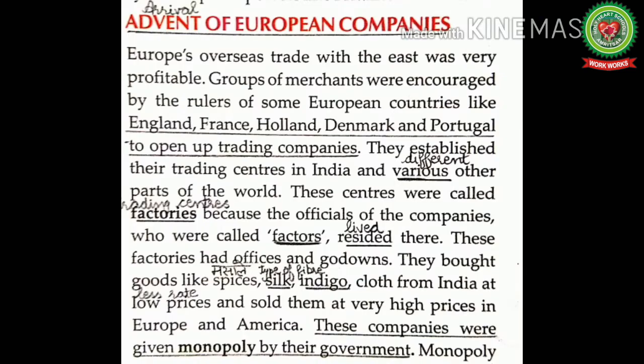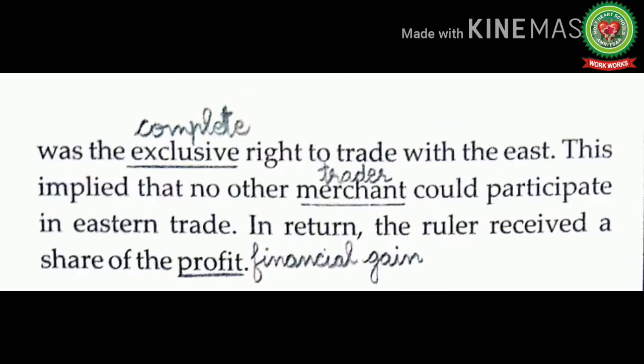These companies were given monopoly by the government. That means the companies were given complete control of a trade or a business. Monopoly was the exclusive right to trade with the East. Exclusive means complete. This implied that no other merchant could participate in Eastern trade. In return, the ruler received a share of profit. Profit means financial gain. Means every merchant had their own company and no other merchant was allowed to interfere in the other's trade. And in return for that, every merchant gave some share of profit to the ruler.